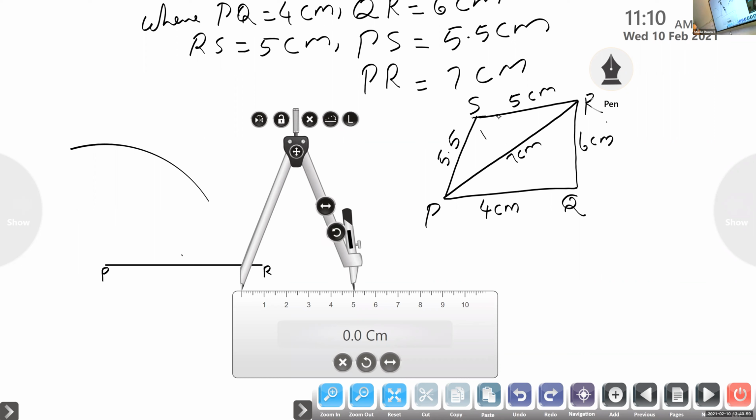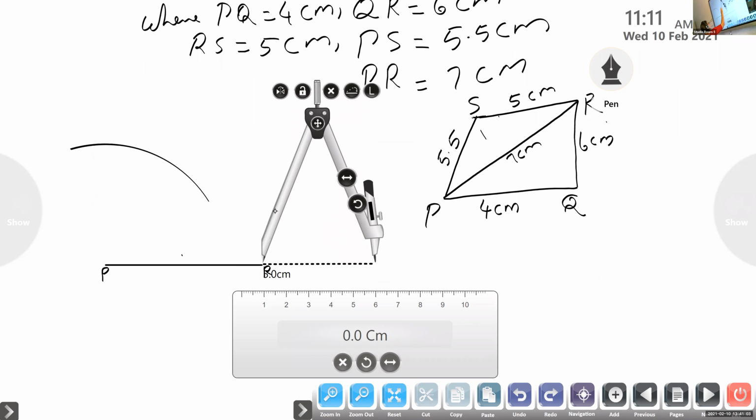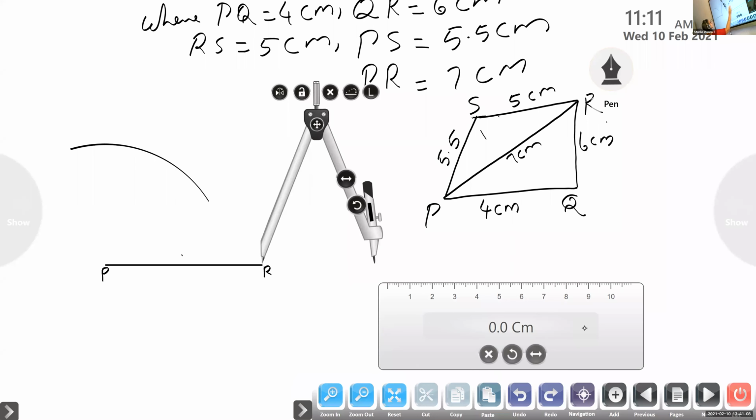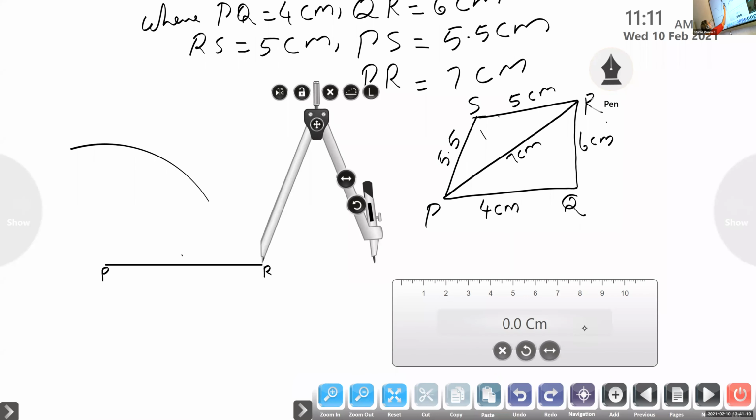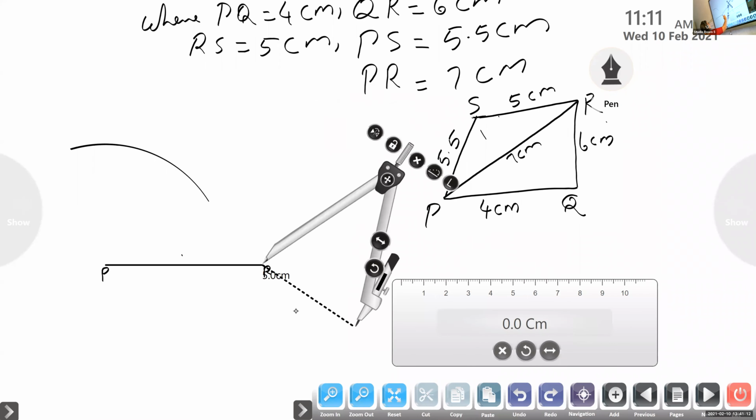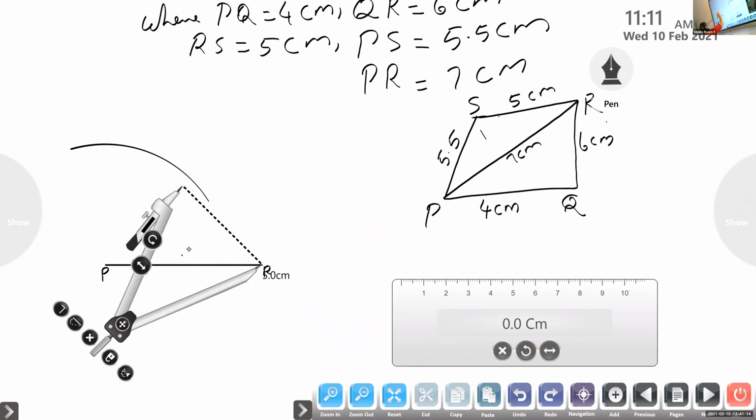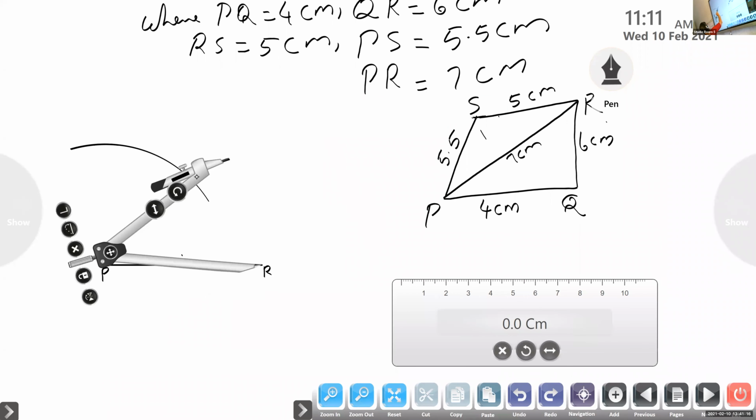So take 5 centimeter on the compass, point it on R, then draw another arc.